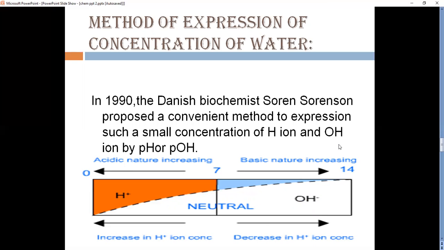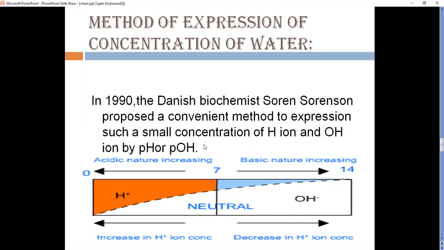How do we express this more conveniently? In 1909, the Danish biochemist Søren Sørensen proposed a convenient method to express small concentrations of H plus ion and OH minus ion by pH or pOH.